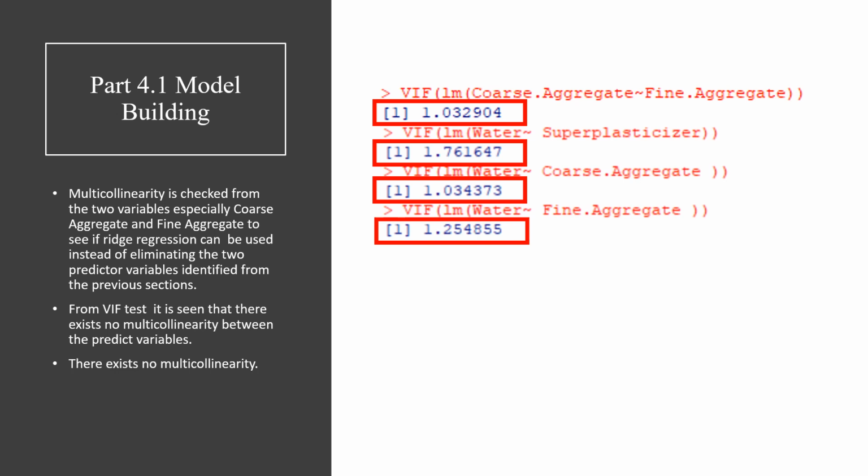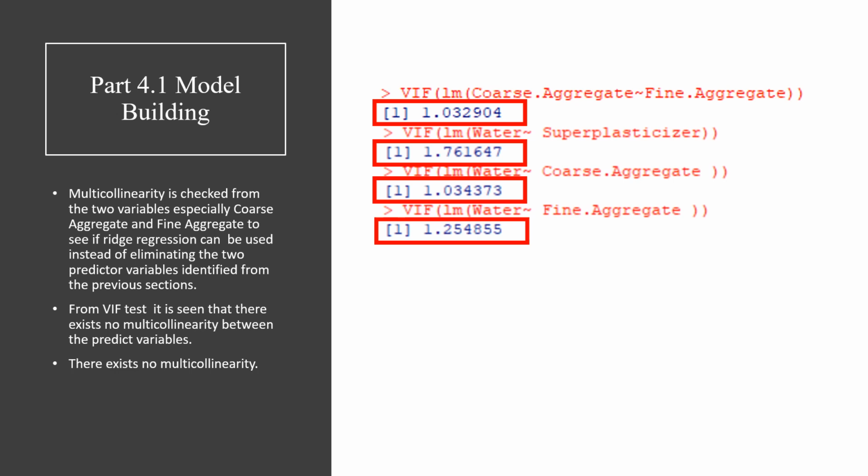So in this slide we check the multi-collinearity between the explanatory variables, where we see that the VIF for coarse aggregate and fine aggregate is close to 1. Similarly, as highlighted in slide 8, we also observe the other multicollinearities, that is the multicollinearity between water and superplasticizer, the one with water and coarse aggregate, and the multicollinearity between water and fine aggregate.